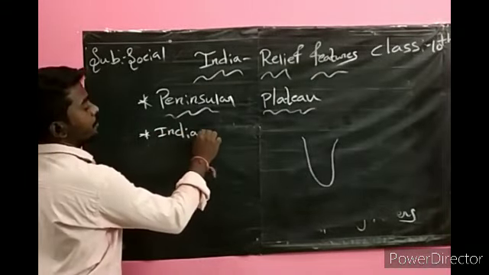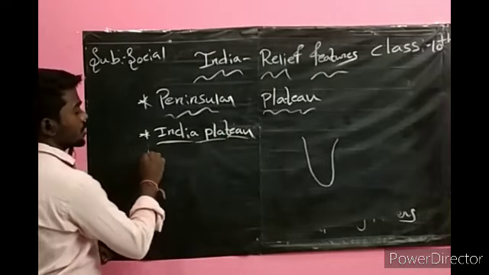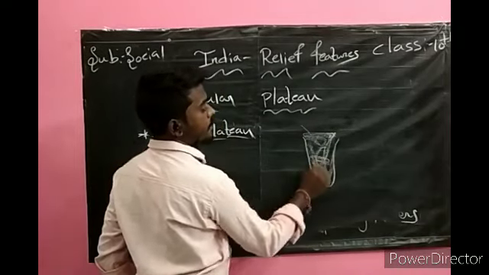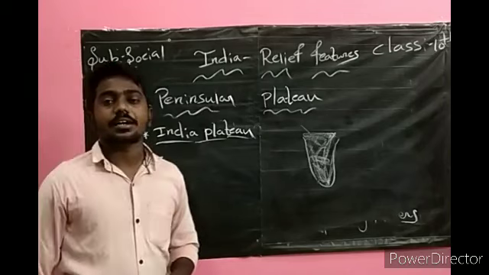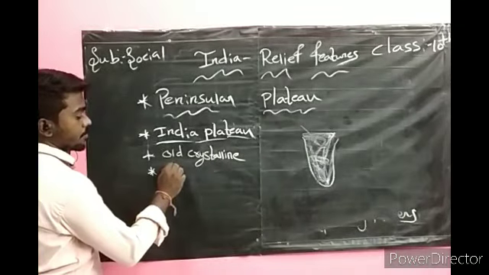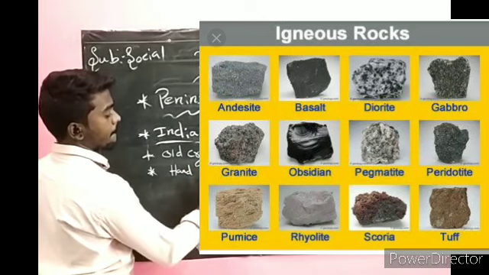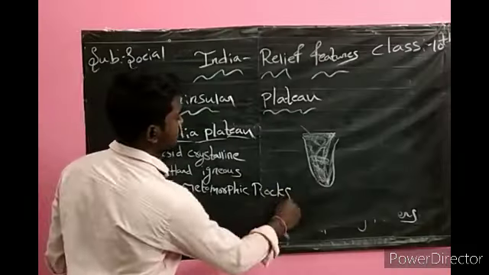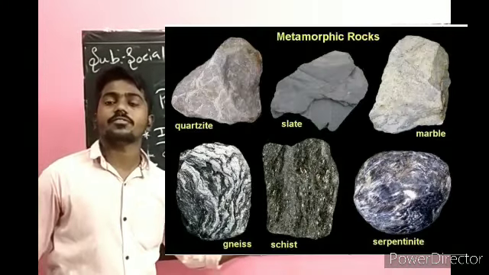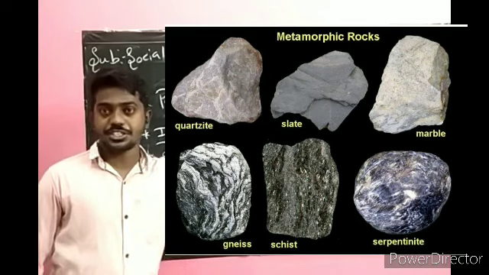In this total plateau, we have old crystalline, hard igneous and metamorphic types of rocks present in the Indian plateau, also called the peninsular plateau. We'll show the picture.